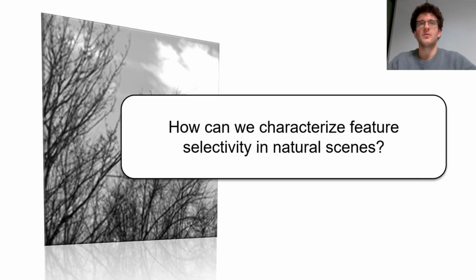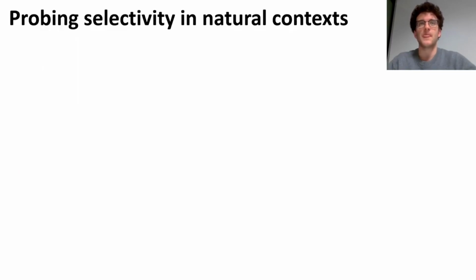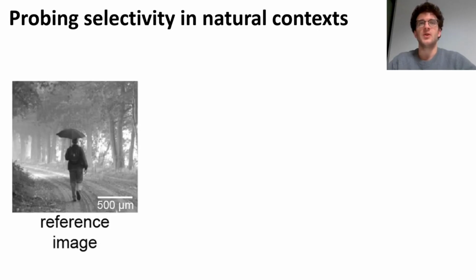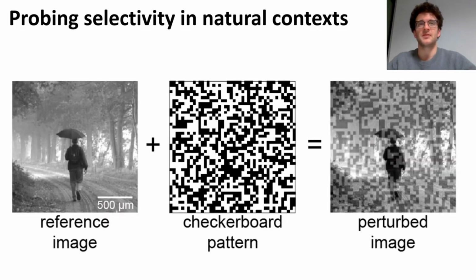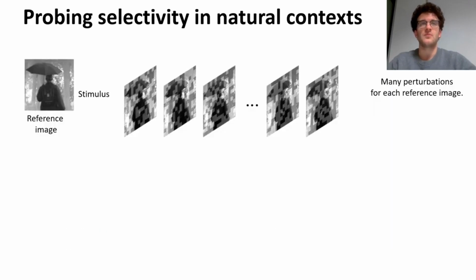In our work, we want instead to probe how this selectivity generalizes in the context of natural scenes. So to assess this, we did electrophysiological recordings in the dissected retinas of mouse and axolotl, and we presented the retina with a bunch of natural images that we perturbed with a set of dim random noise patterns like shown here. Each natural image was shown over 1000 times, and each time it was perturbed with a different perturbation.